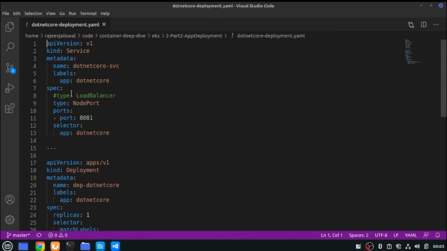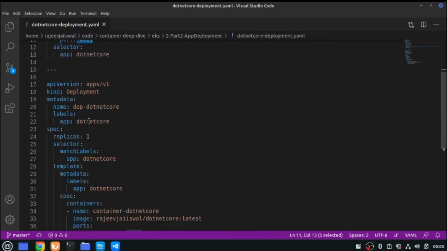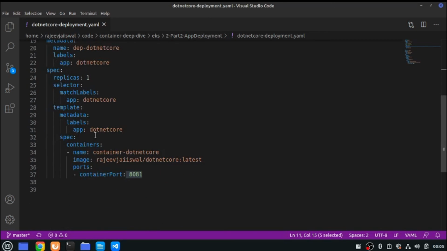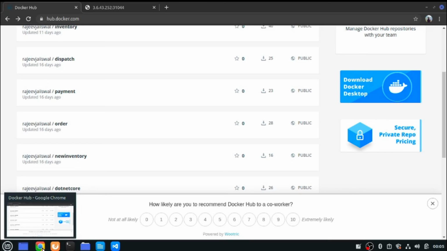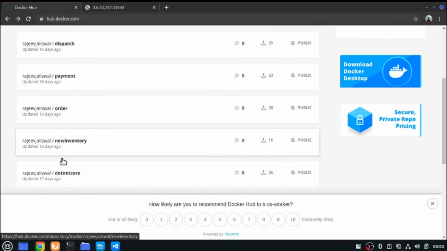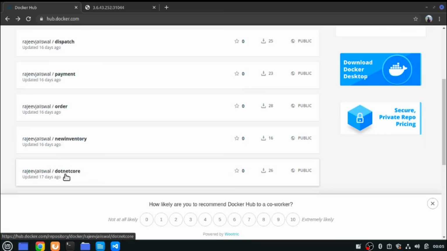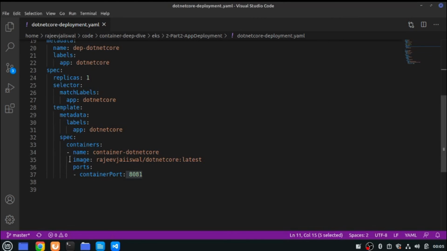service model. I'm using the node port, exposing it on port 8081, and in the deployment, rather than mentioning something from the container point of view, I have just mentioned the .NET application, which I have already published in my repository. So the name is .NET Core. This is the repository name. If you want to double check, let me go here, and there should be this one, right? So let's go and deploy it.